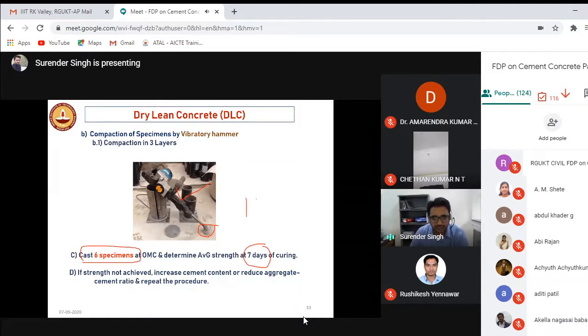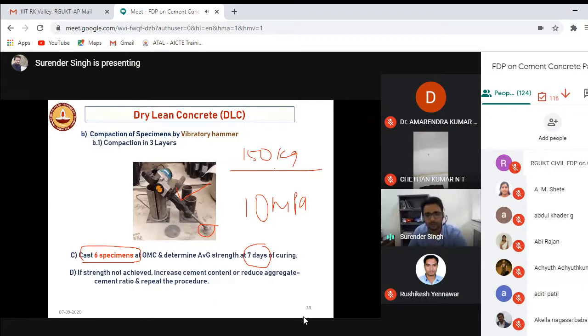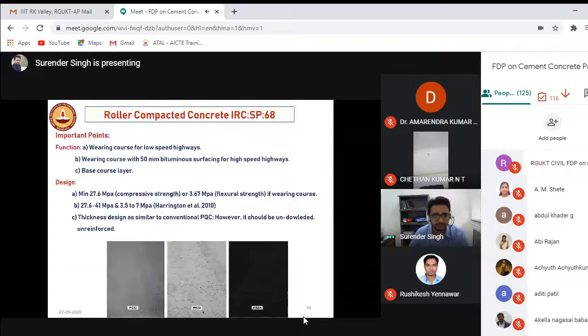If your strength is not achieving 10 MPa, then what you have to do? You have to increase the cement content. We assumed a cement content of 150 kg; increase it by 10 kg, 20 kg, 30 kg. Keep on doing the trials until you get the strength requirement of 10 MPa.